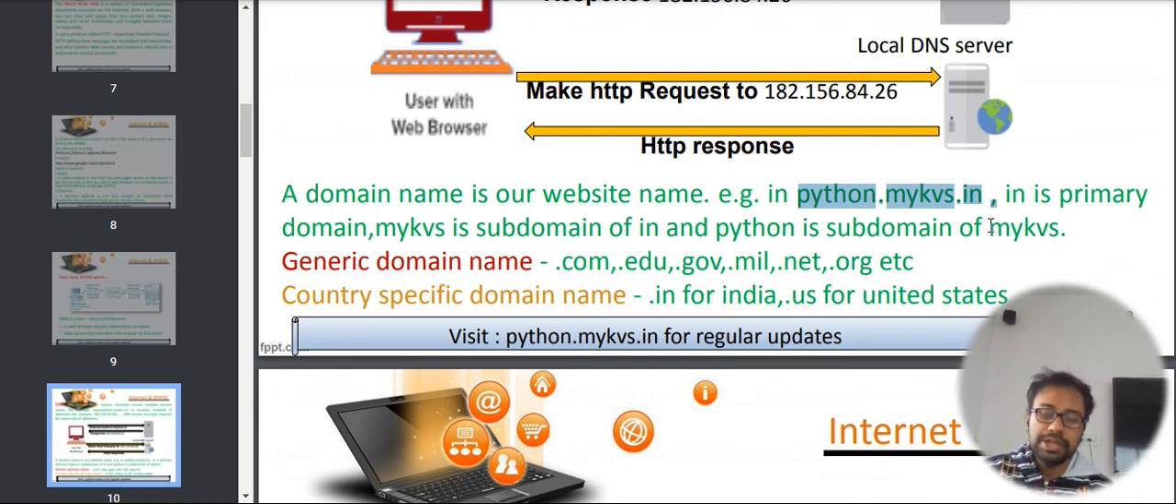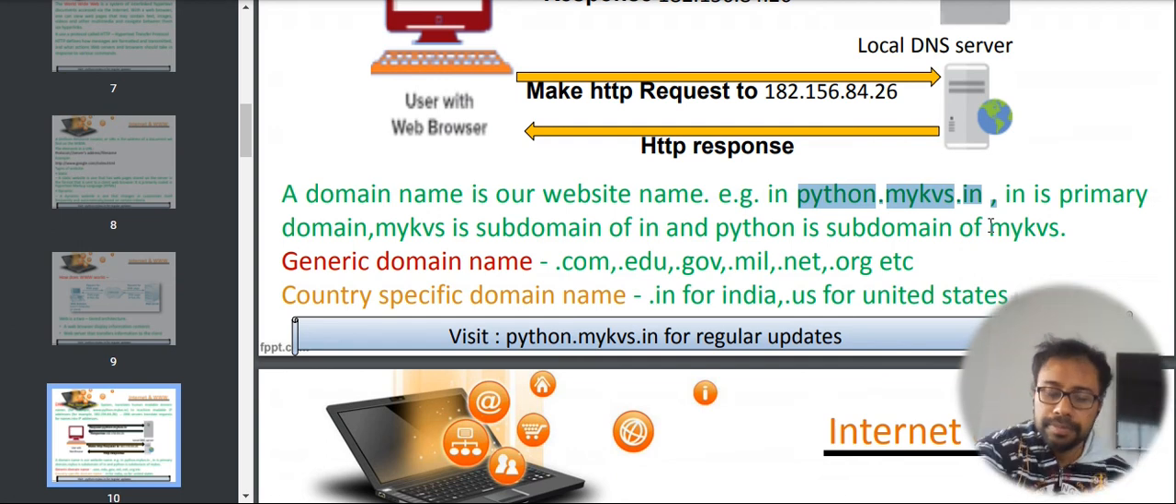In this way, for example, take an example of the Amazon website, amazon.co.uk. That means commercial domain of United Kingdom. And if we search in India, it's amazon.in. That is the Indian specific domain of Amazon.